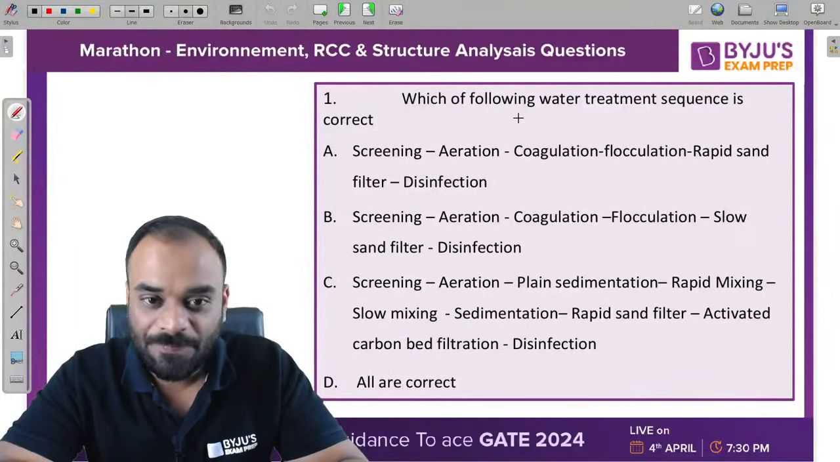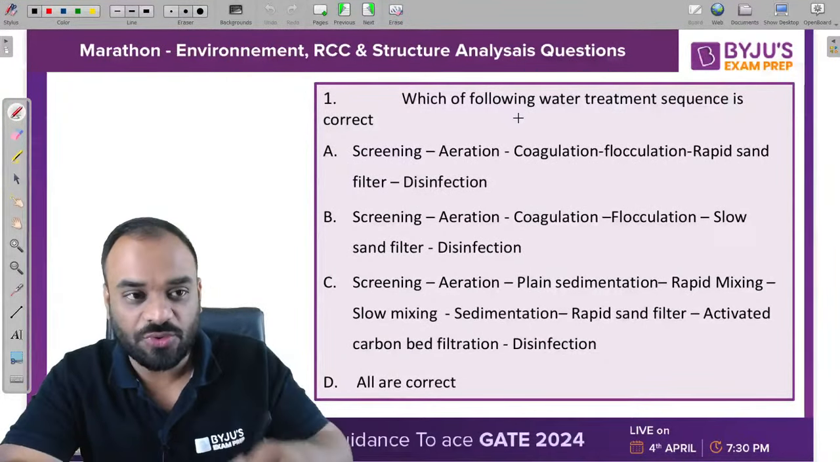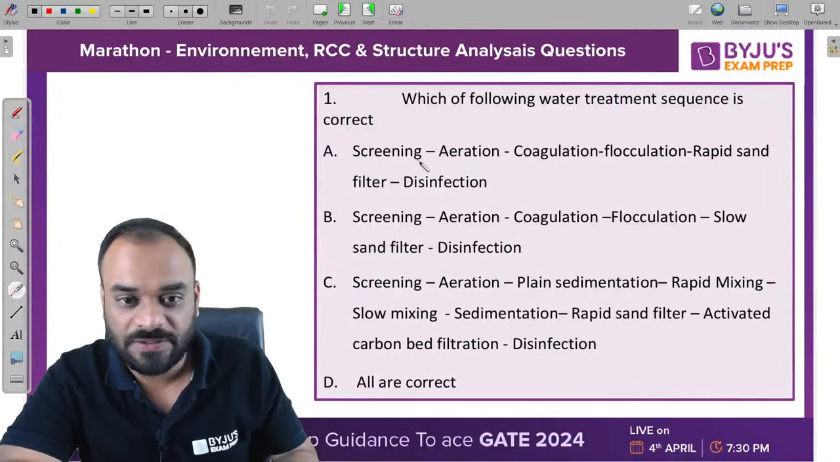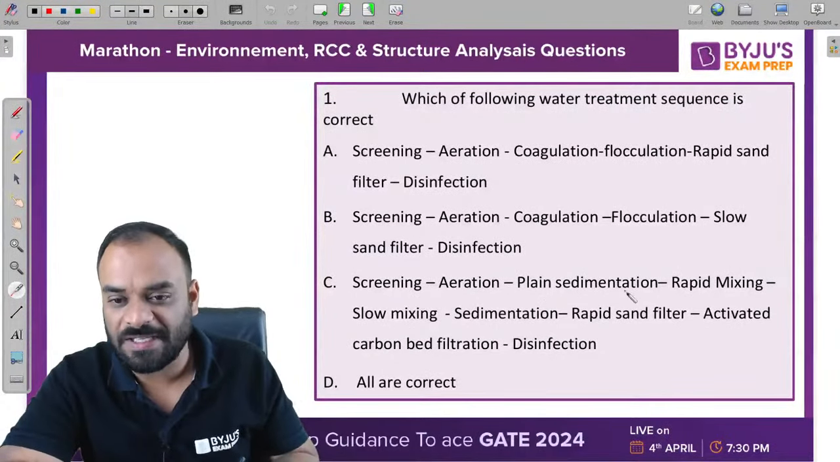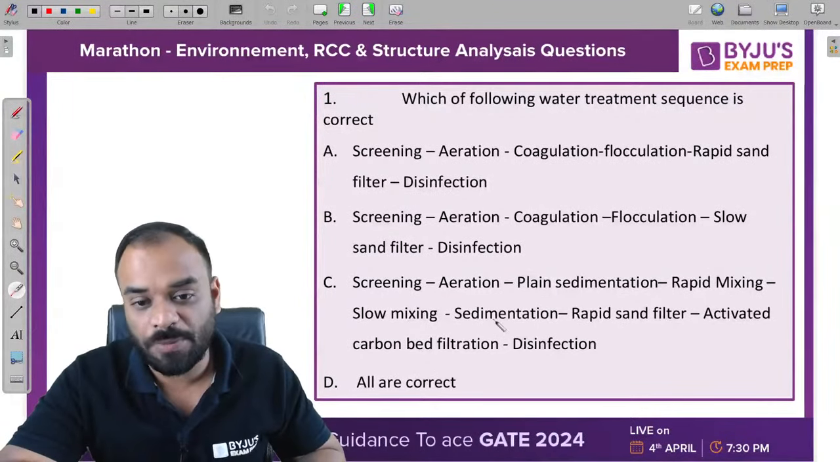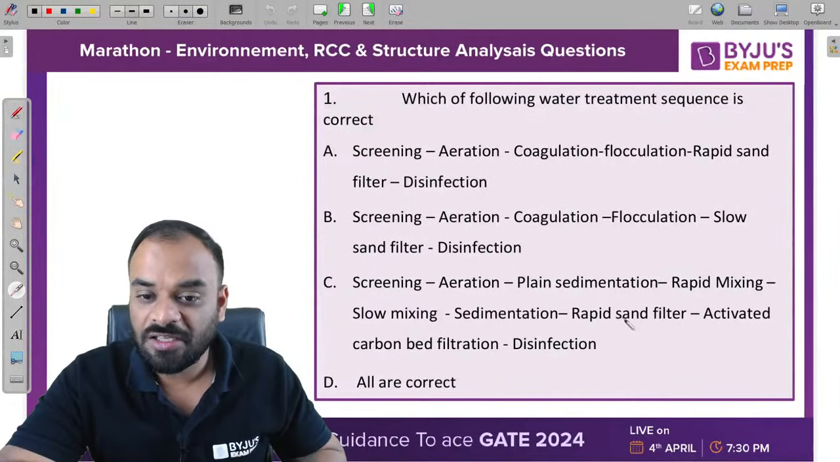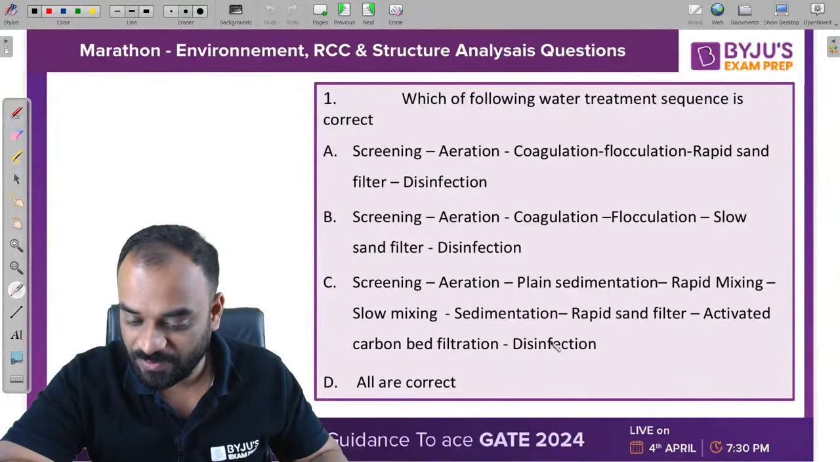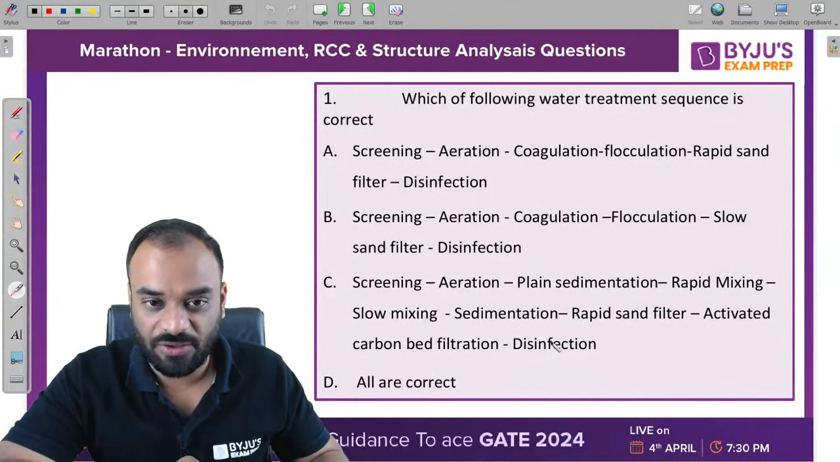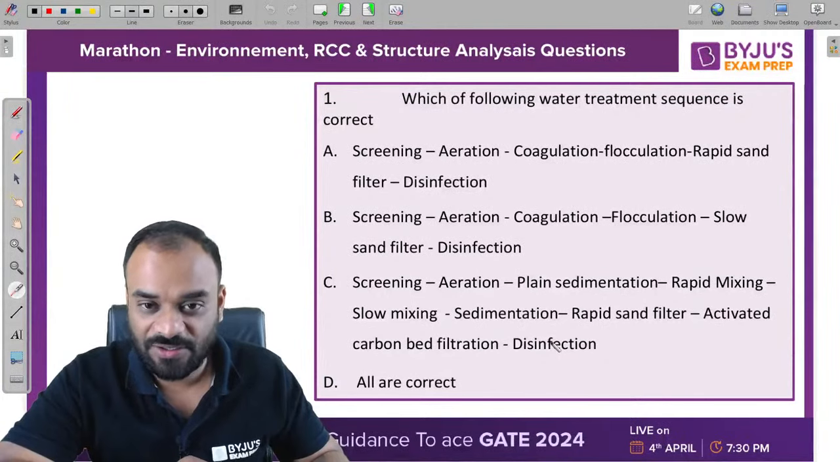Ayush, C. Okay. What about the other students? Please write down in the chat box. Ayush says C. That means screening, aeration, plain sedimentation, rapid mixing, slow mixing, sedimentation again, then rapid sand filtration, activated carbon filter bed, and then we have the disinfection process. Anwar says A. Okay, Anwar A, Ayush C.